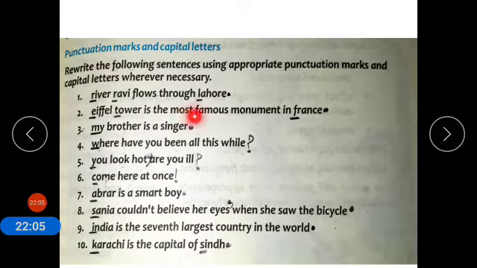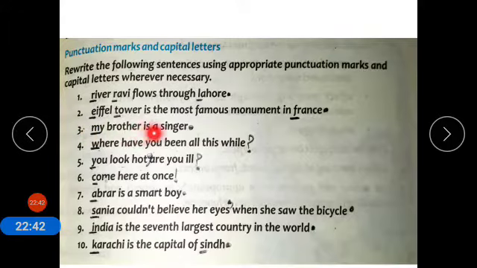Eiffel Tower is the most famous monument in France. Eiffel Tower is a proper noun, so E and T should be in capital letters, and France is again a proper noun, F should be in capital letter. My brother is, and you have to put a full stop at the end of the sentence. As you have learned earlier, you have to put a full stop at the end of sentences.